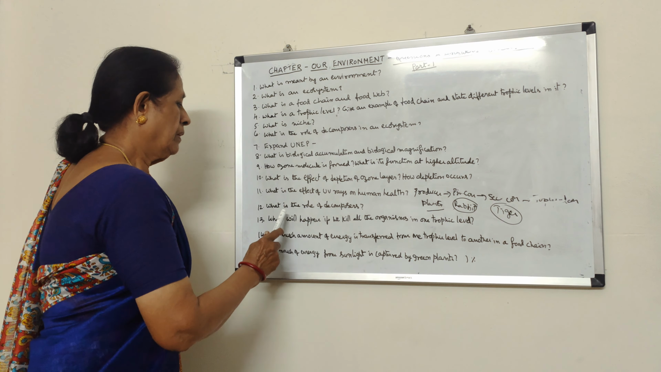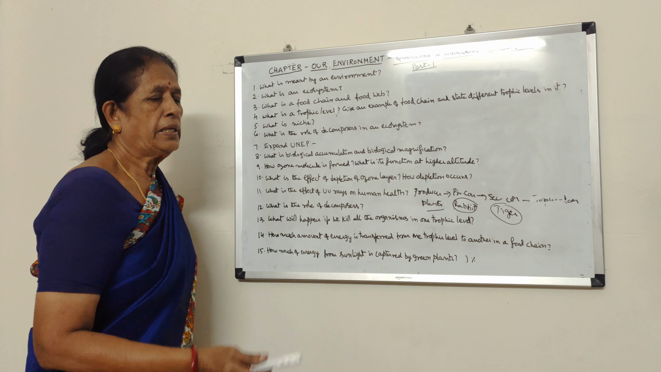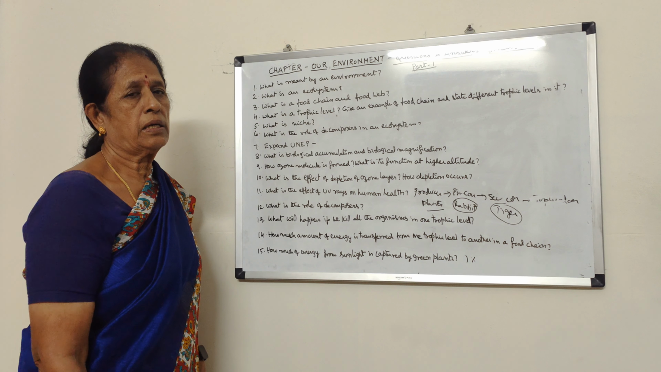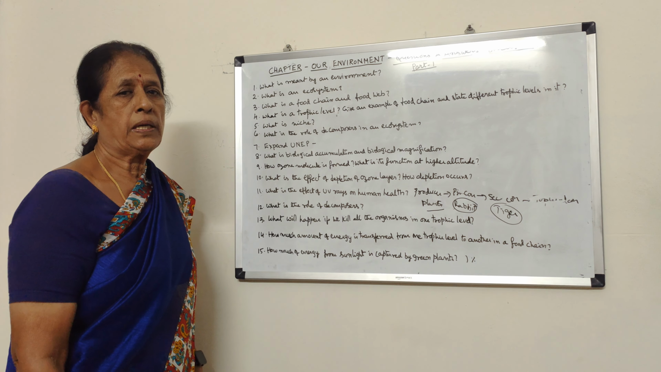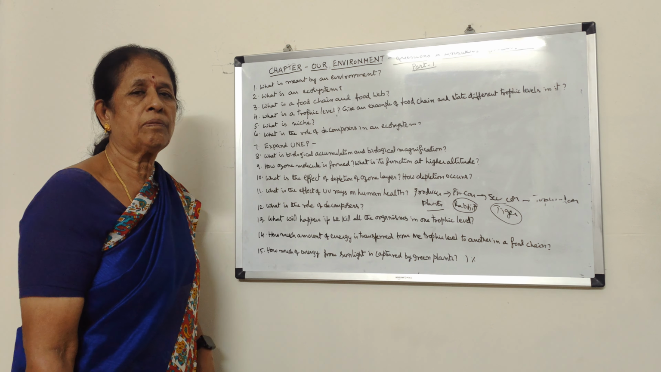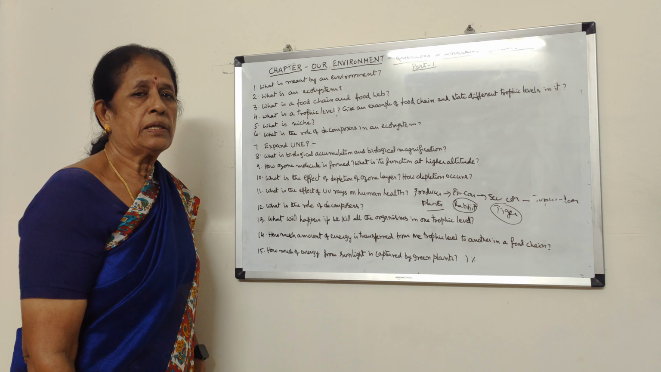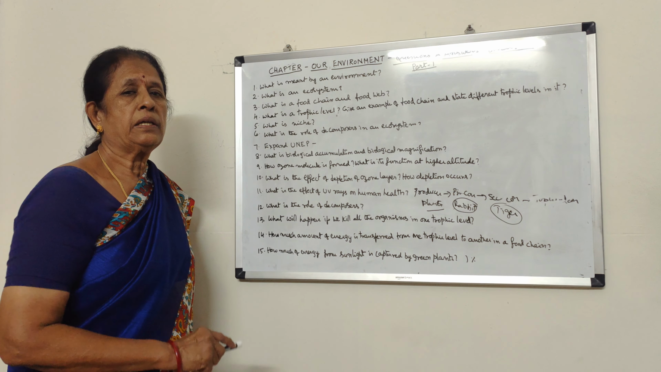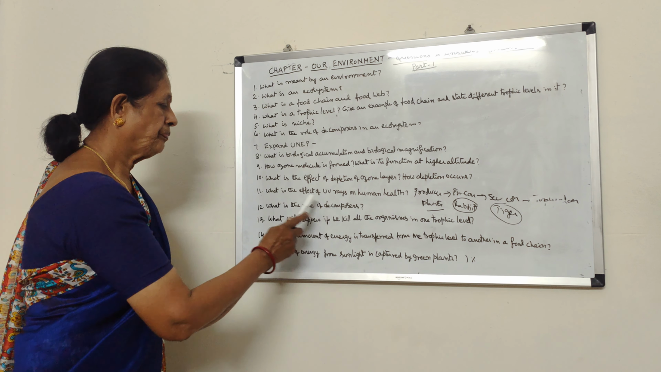Okay, next one, what is the role of decomposers? Again, a repeated question. They are bacteria and fungi. They are also called saprophytes. They act on dead parts of plants and animals. So they clean the surface by decomposing and converting them into raw materials, which in turn enter into the plant bodies, which synthesize their food material.